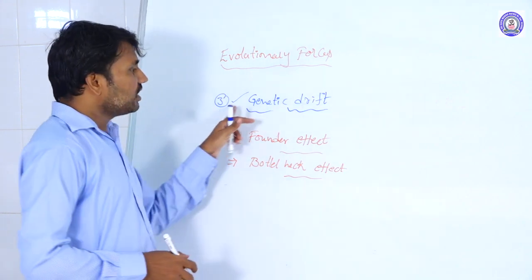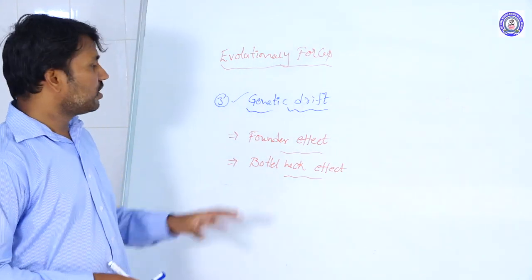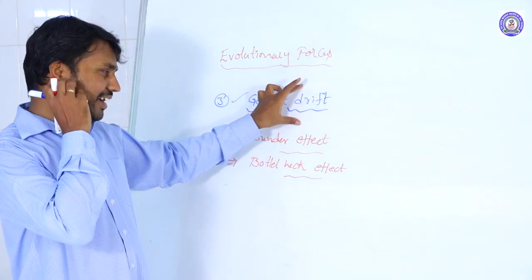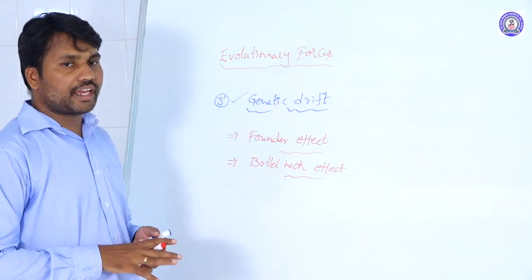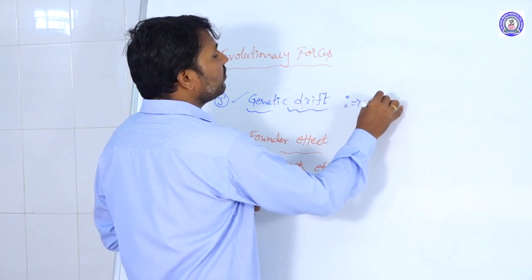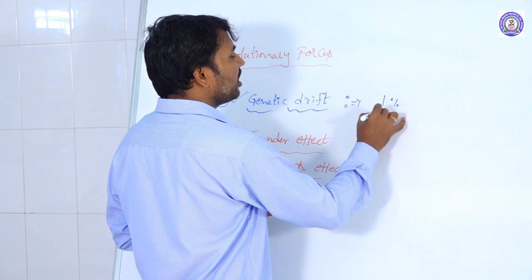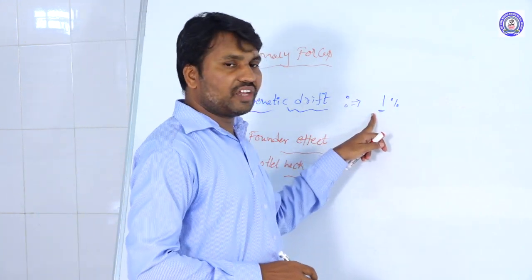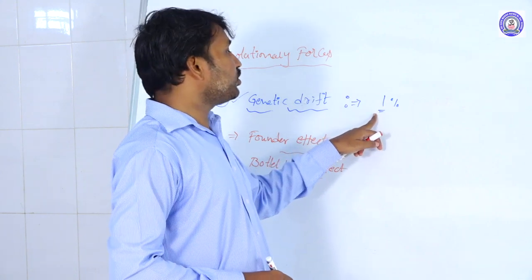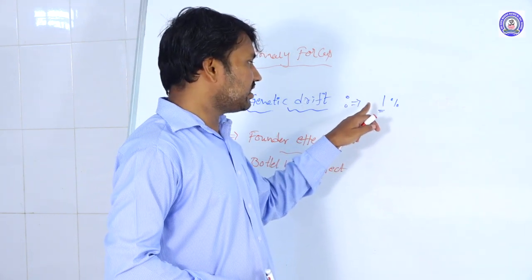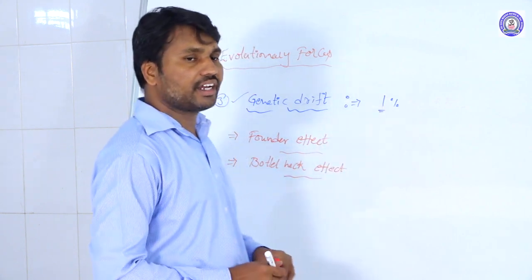First of all, genetic drift means, for example, we are taking one particular population. In this population, the frequency of any one of the alleles, a very small quantity of the allele, becomes less than 1, or 1%.